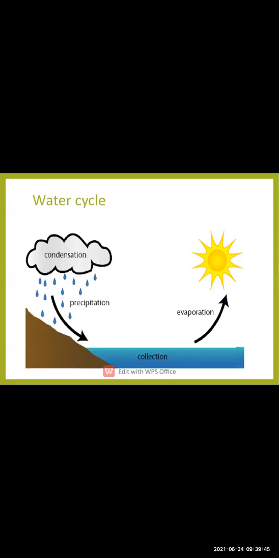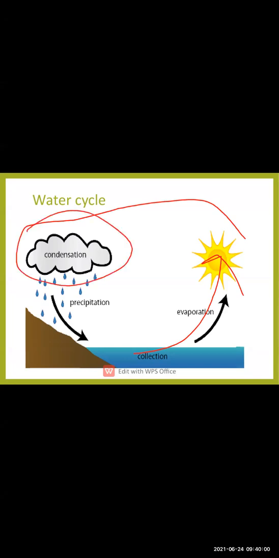In this picture, you can see that there is a collection of water in the pond. क्या होता है? पानी से पॉन्ड में से वो वाटर क्या होता है? सन इवोपरेट करता है. इवोपरेशन के बाद वो वाटर कंडेंस होता है और क्लाउड फॉर्मेशन होता है. And due to the cloud formation, with the help of rain, the water again comes down on the ground. That is called precipitation. ओके हमने यहाँ पे 3 नए वर्ड सीखे हैं.